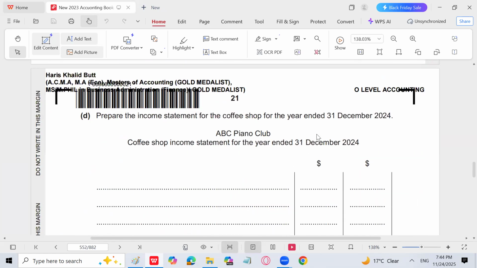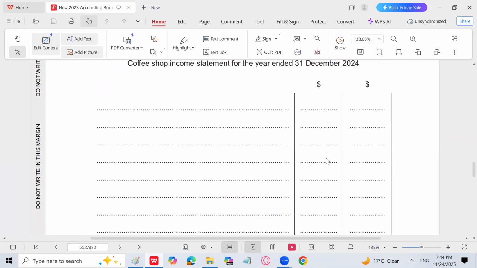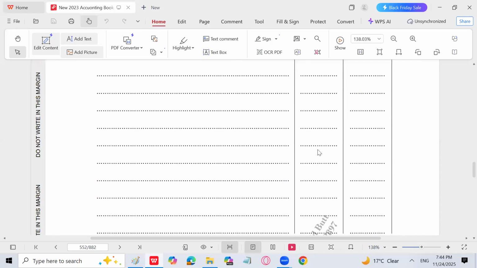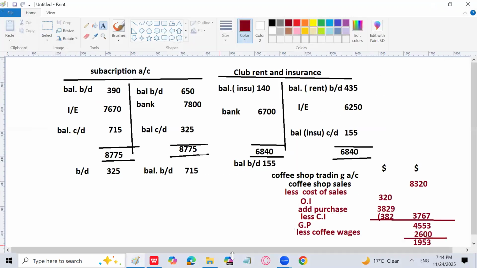Coffee shop income statement, right? So we are only using it for the coffee shop. That's why they have given 5 marks, because the income and expenditure account was not required. 5 marks means sales, 1, 2, 3, and this is 4, and 1 is for the sales. And purchases, there might be 2 marks for purchases, 2, 3, 4, and coffee wages. Okay, so we are done with the question.